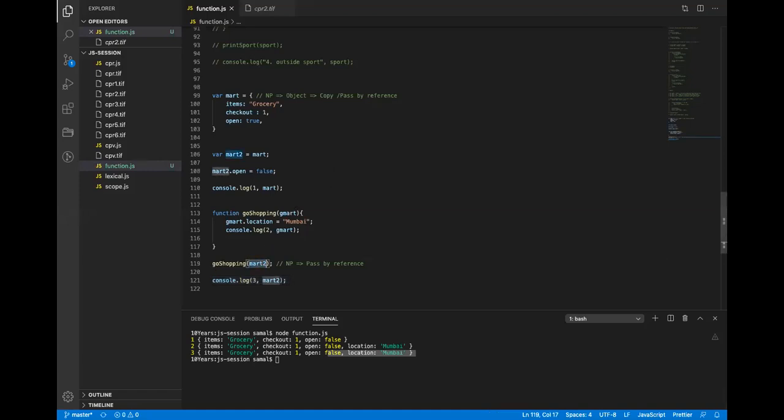All right, let me just do this. Now tell me, what do you think the output should be? Grocery in Mumbai.